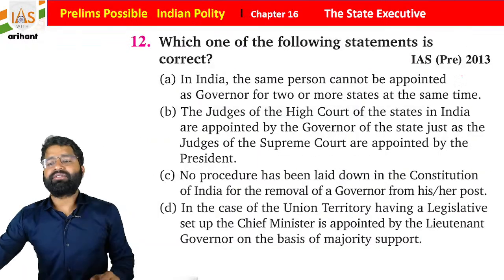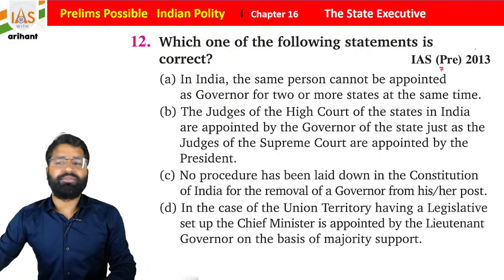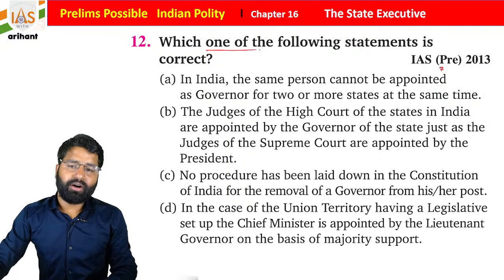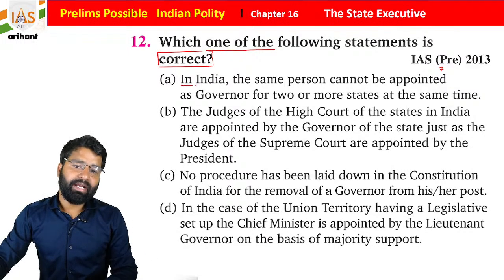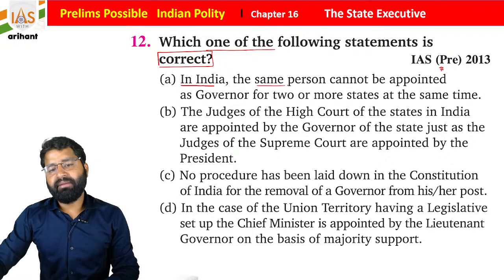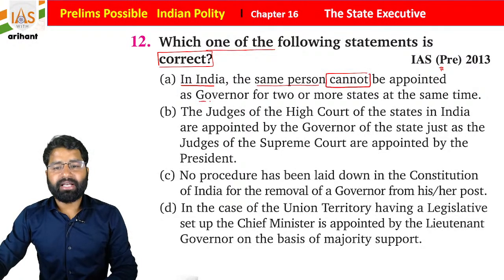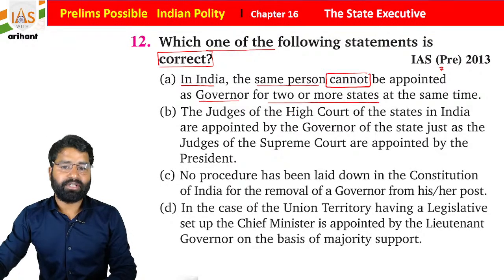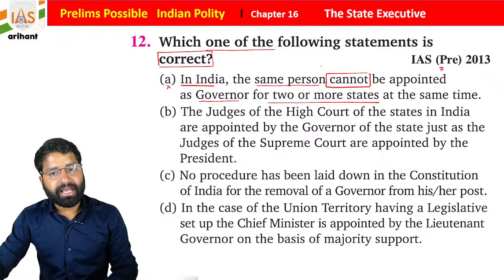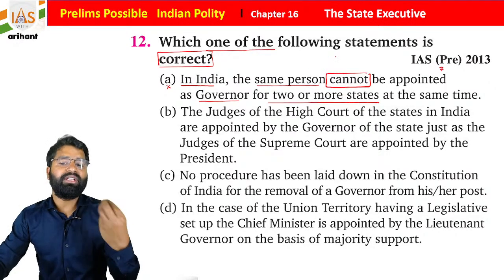Now this question was in IAS Pre 2013. Which one of the following statements is correct? You have to choose the correct answer from here. Statement A: in India, the same person cannot be appointed as governor for two or more states at the same time. We all know that this is wrong. A person can be appointed as governor for more than one state.